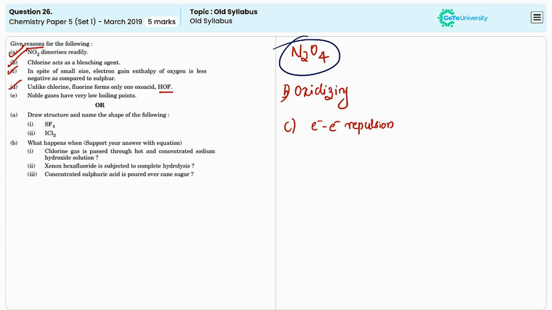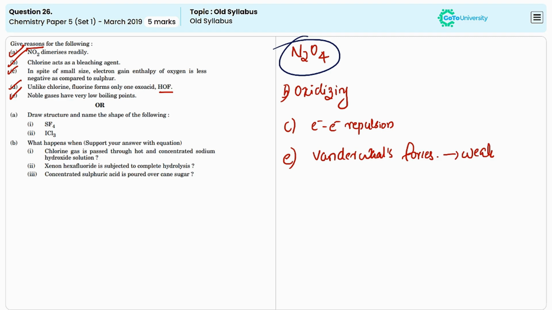The next one is: noble gases have very low boiling points. The boiling point depends on the intermolecular interaction that exists between the individual molecules. In the case of noble gases, the type of intermolecular interaction is van der Waals forces. But in the case of these gases, the van der Waals forces are comparatively weak. It means the boiling point will be low.